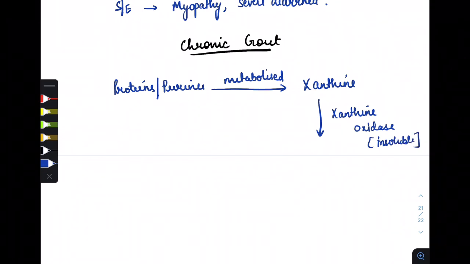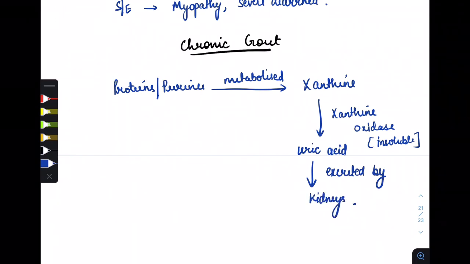Xanthine is oxidized by xanthine oxidase and forms uric acid. And uric acid is excreted by the kidney. This is the normal process for how uric acid is excreted from our body. So it is excreted by our kidneys.